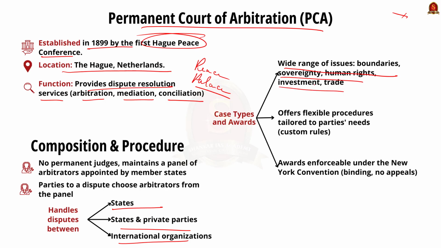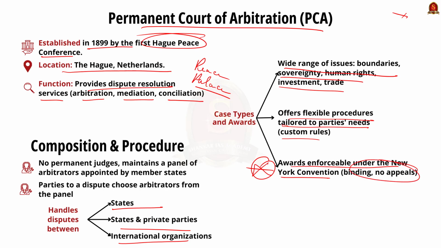And it also offers flexible procedures tailored to the needs of the parties involved in the dispute, often employing customized rules and procedures. Here know that PCA award becomes eligible to be enforced in the respective state under the New York Convention, as does any other foreign arbitral award, and its ruling is final and binding on the parties, and there is no appeal process.